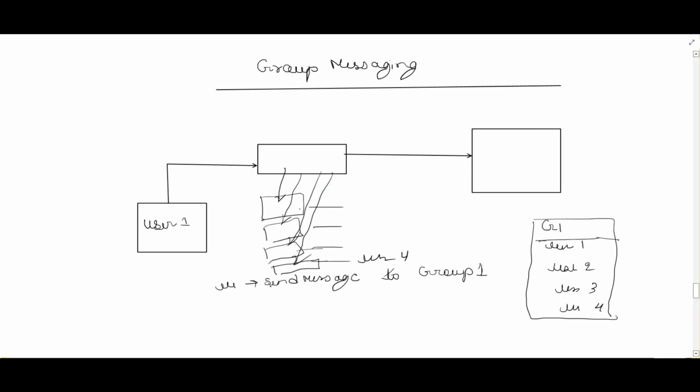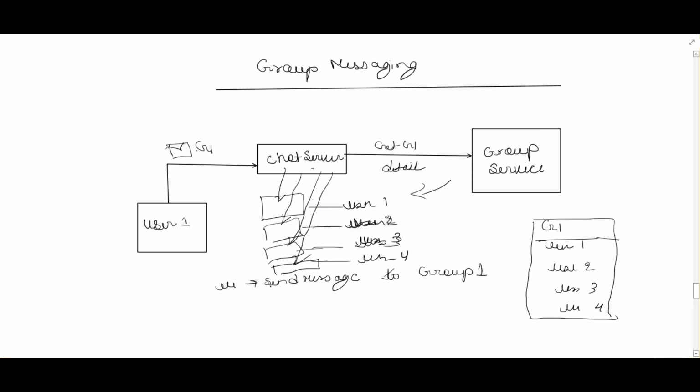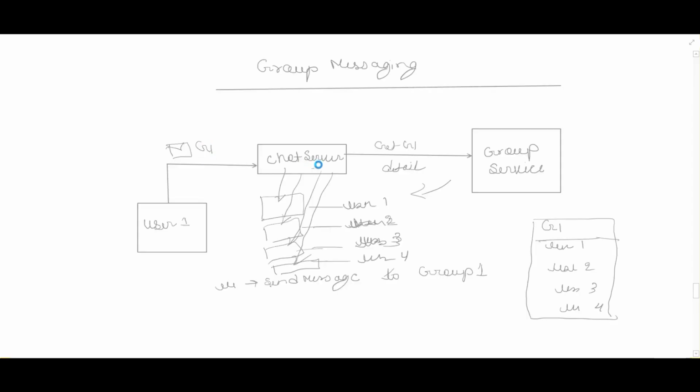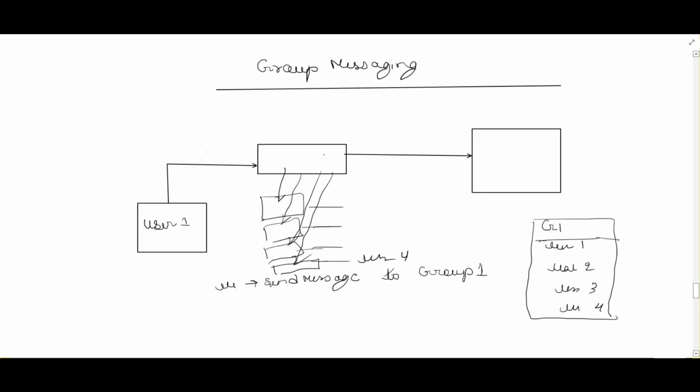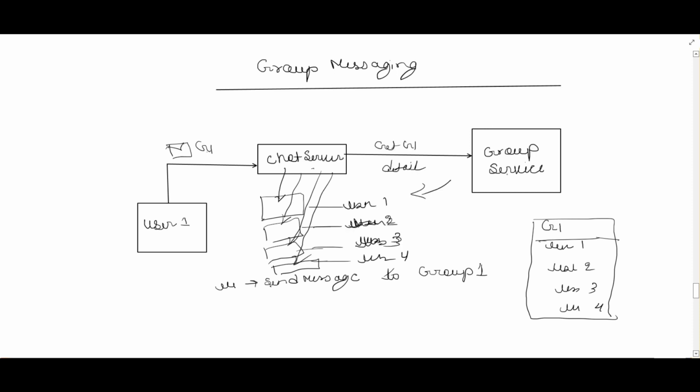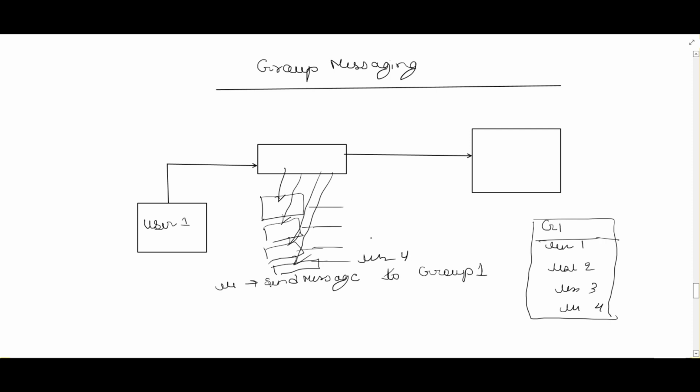So I hope this one is clear. Here user 1 is sending the message to group 1, then to the chat server. The chat server will get the details from the group service, and the group service will return the details of the users which are connected to this group.